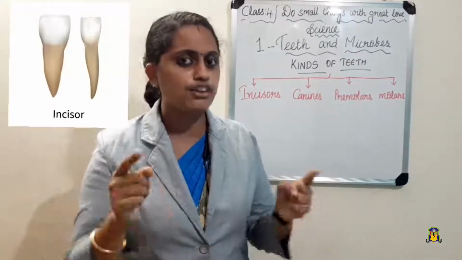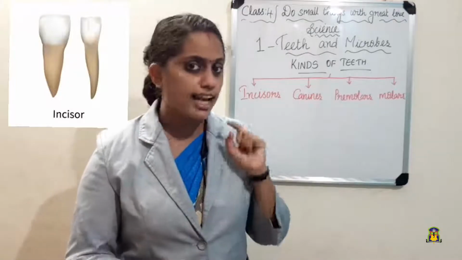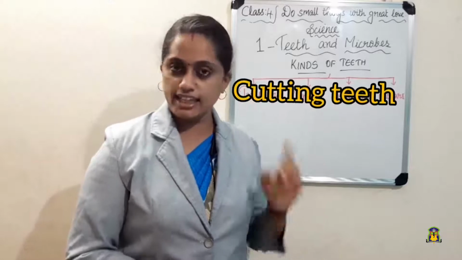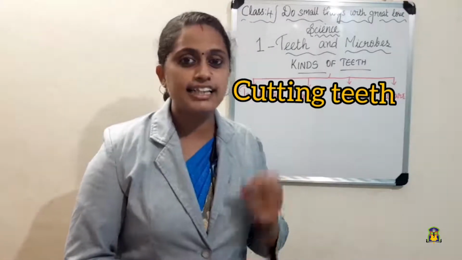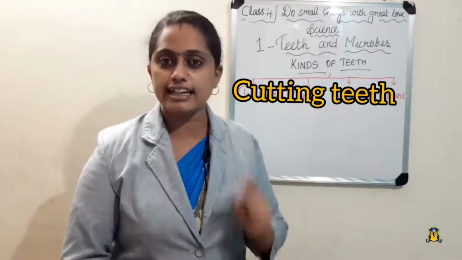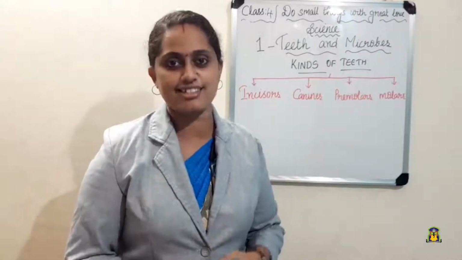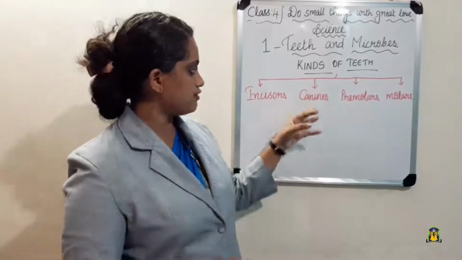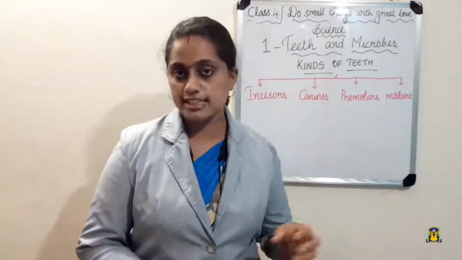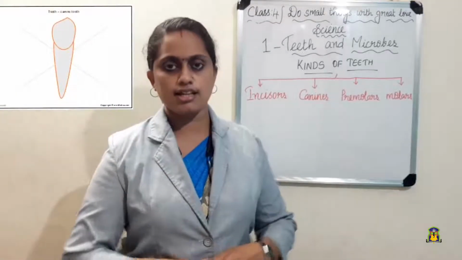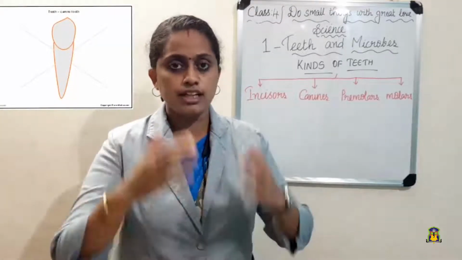Since they are used for cutting and biting the food, they have one more name. What is the other name for incisors? They are called cutting teeth. So which is the cutting tooth? Yes, incisors. The next kind of teeth is canines. It is very easy to remember these canines. Each jaw will have 2 canines.